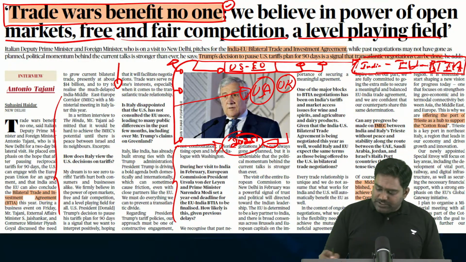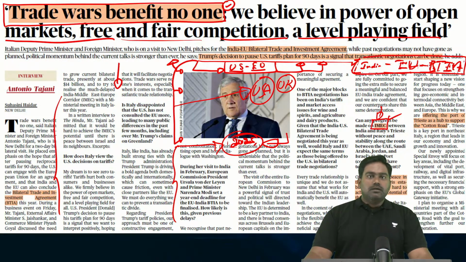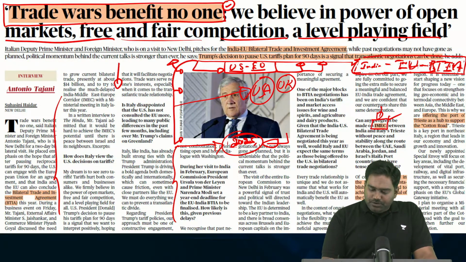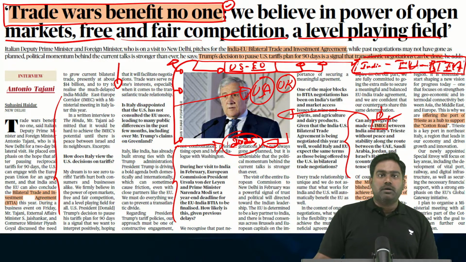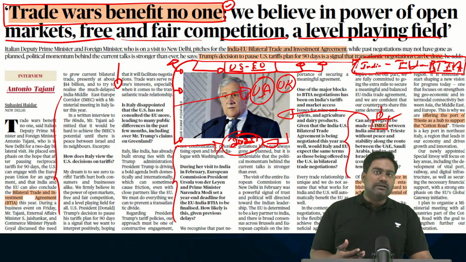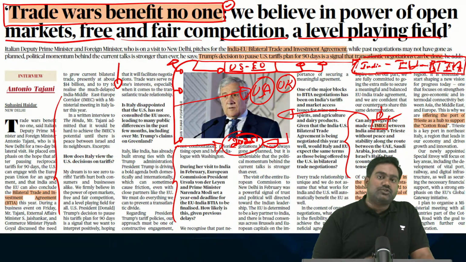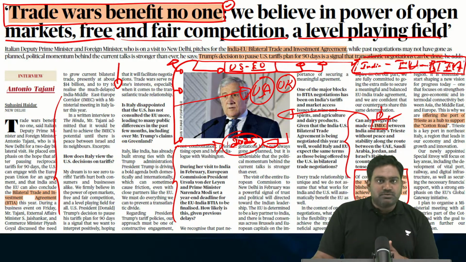So in this context, the proposed IMEC project is also crucial. This topic also came up for discussion with the Italian foreign minister and deputy PM because India and Italy both are part of the proposed IMEC, the India, Middle East, Europe Economic Corridor that was announced at the 2023 G20 summit. But this project will not take off unless and until the crisis in the Middle East is resolved, unless and until the Gaza war ends and Israel has peaceful ties with its neighbors. The IMEC cannot be realized.